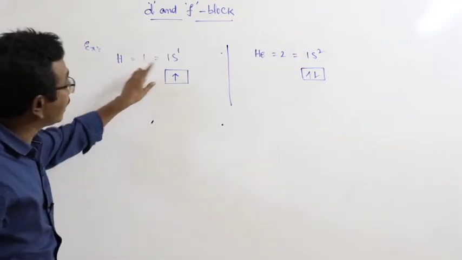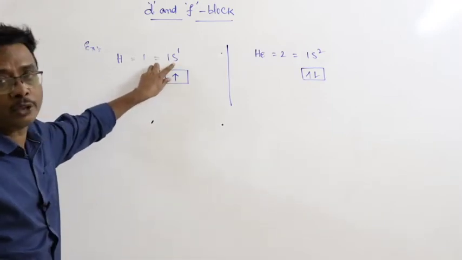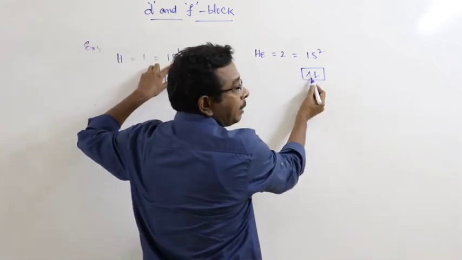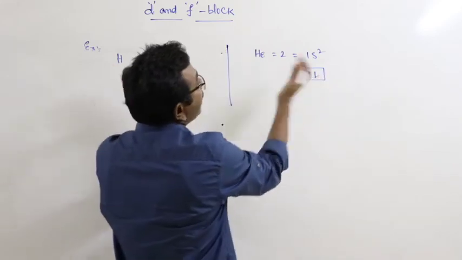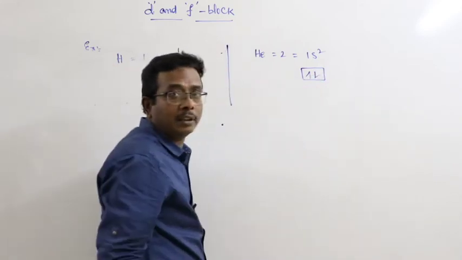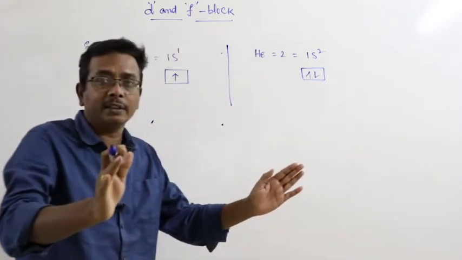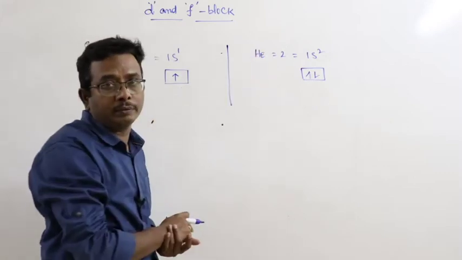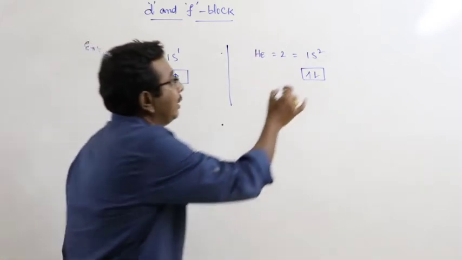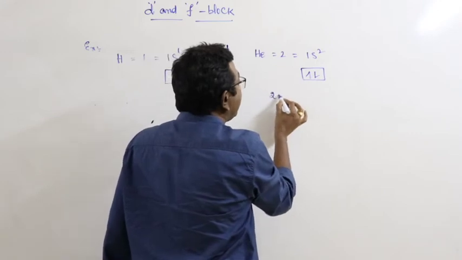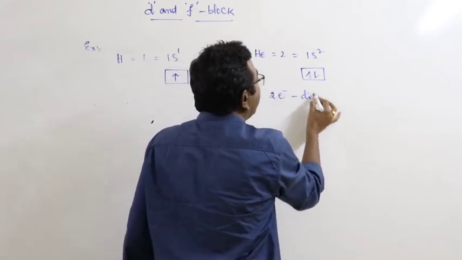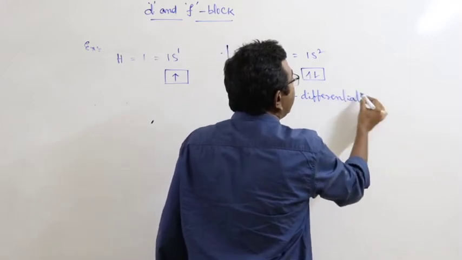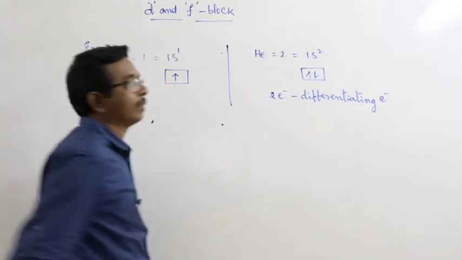In hydrogen, there is only one electron present in the 1s orbit. In helium also, that electron is already present. But what is the difference between hydrogen and helium? This second electron differentiates hydrogen and helium. So, that second electron is represented as the differentiating electron.